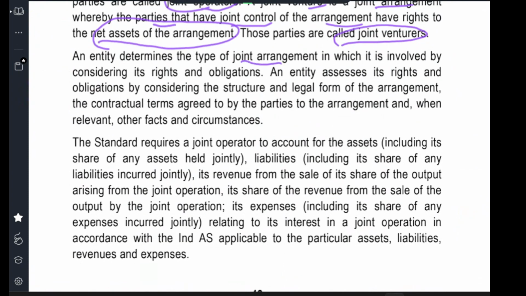The entity determines the type of joint arrangement in which it is involved by considering the rights and obligations. So a joint arrangement is always based on the rights and obligations of the parties. The entity assesses the rights and obligations by considering the structure and legal form of the arrangement, the contractual terms agreed to by the parties to the arrangement, and other relevant facts and circumstances. The contractual terms agreed by the parties are also considered.